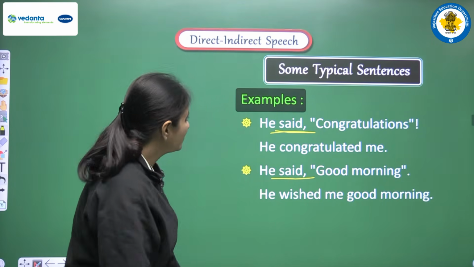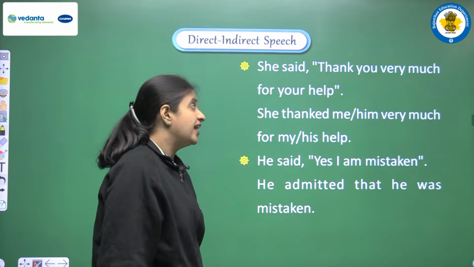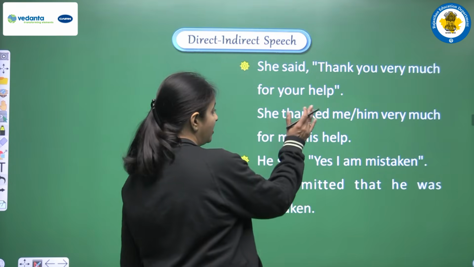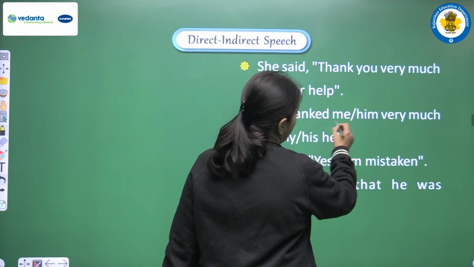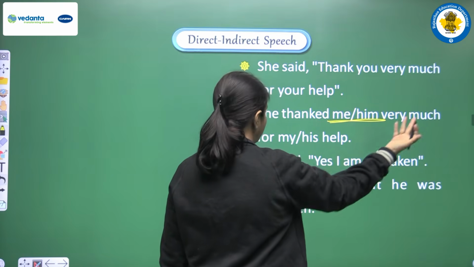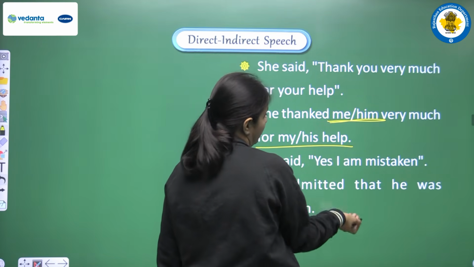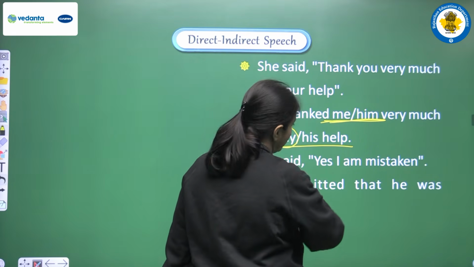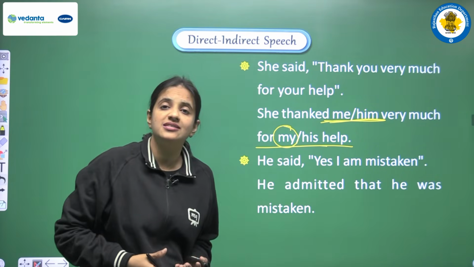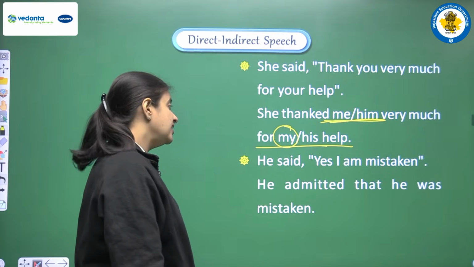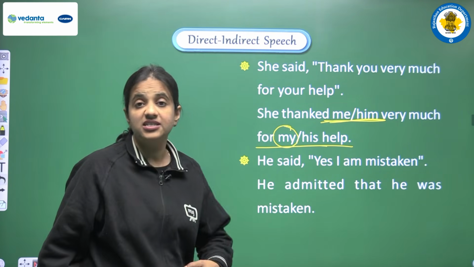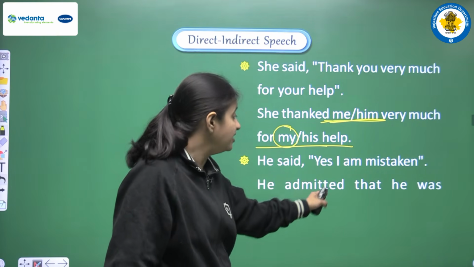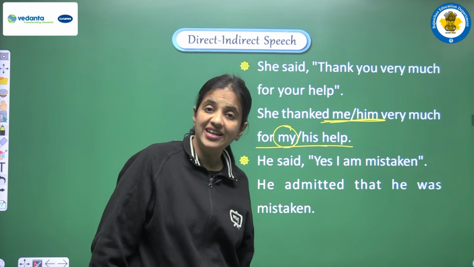Okay. Next is, she said, thank you very much for your help. So let's see how we are writing. We are writing she thanked me, or we can choose him also, very much for my or his help. So if we are writing me, then we have to write my. If we are writing him, then we have to write his. Okay. Next is, he said, yes, I am mistaken. So we can do the conversion and we can write that he admitted that he was mistaken.